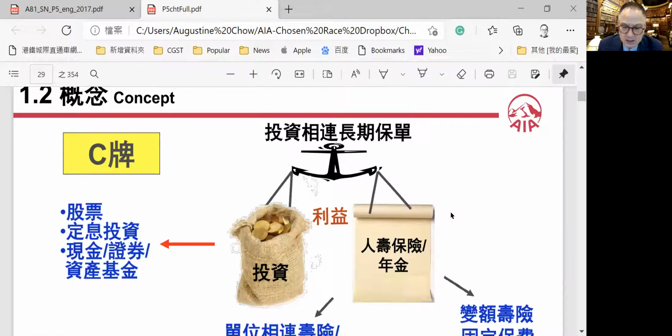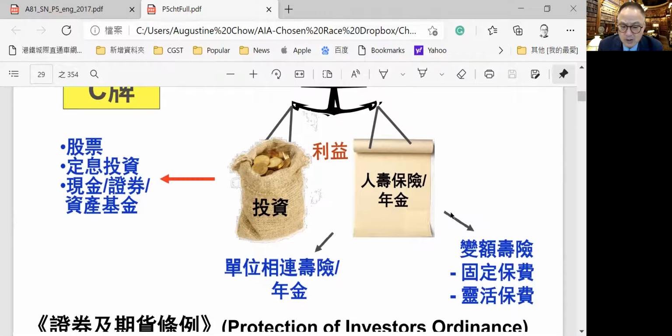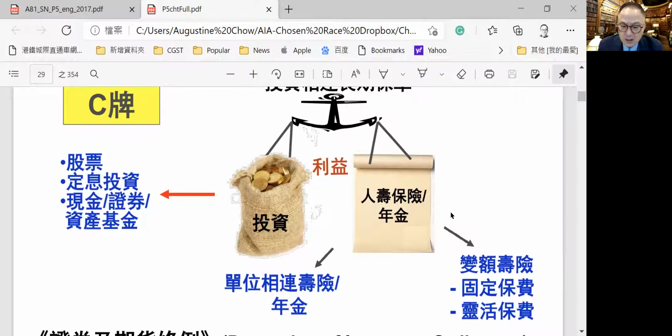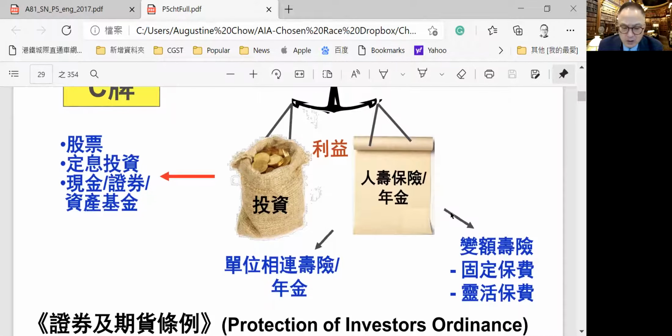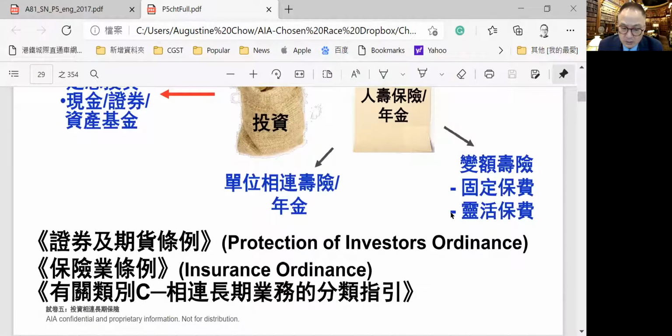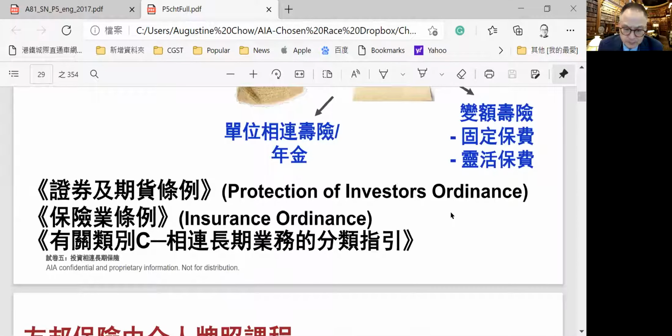And the Class C license will enable the insurance company to work with asset management companies, investors, and asset fund managers, and to provide two types of products: unit link annuities and unit link life policies, or variable life, variable premium, flexible premium policies. And it is governed by three ordinances: the Protection of Investors Ordinance, the Insurance Ordinance, particularly the Class C investment link guidelines. This is a regulated framework.